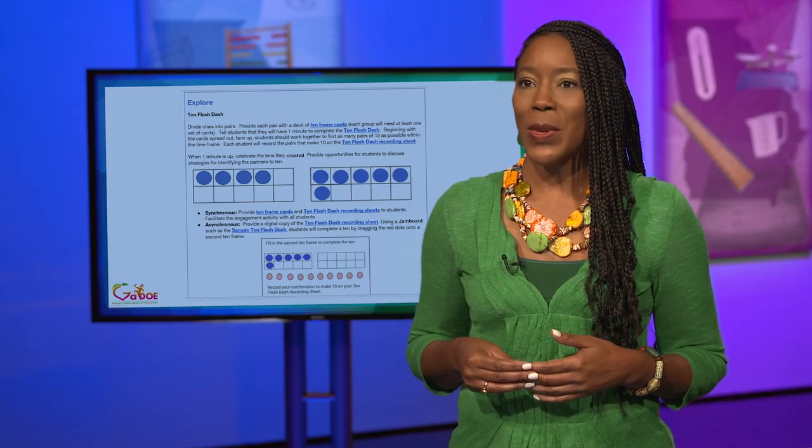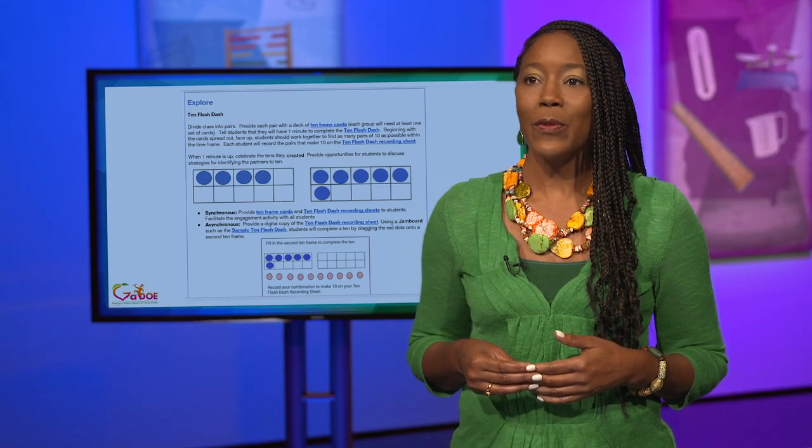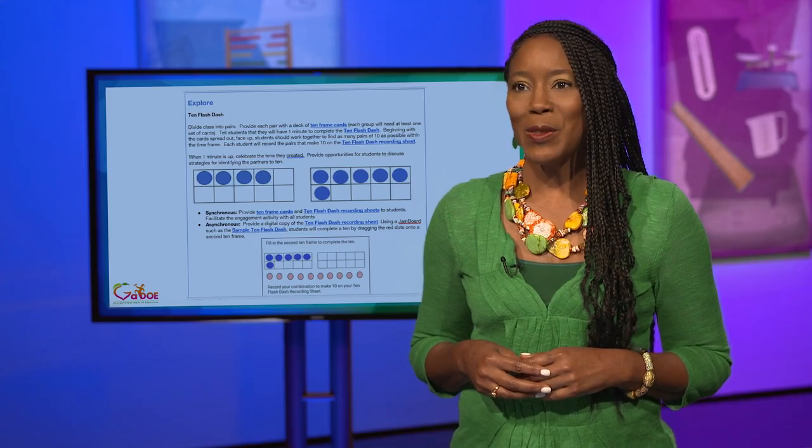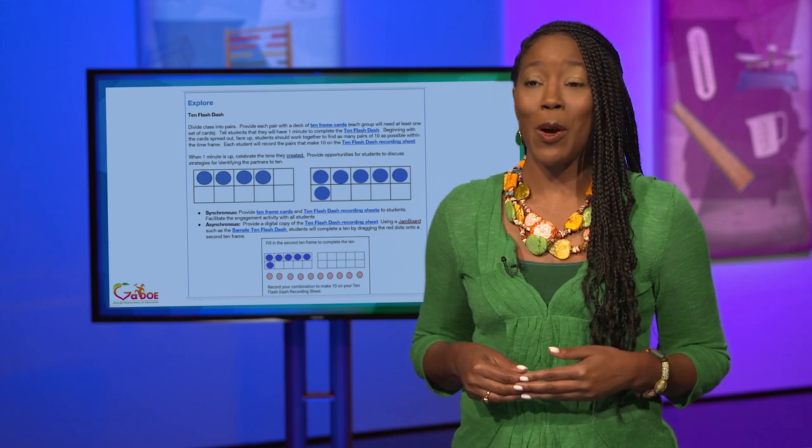This understanding will lay the foundation for building teen numbers and greater numbers as they move through the standards. Students will also be engaged in Math Practice 8: Look for and express regularity in repeated reasoning. Students will use reasoning to find the partners to 10. They will explore the part-whole relationship in building these partners. This reasoning can be used in composing or decomposing all numbers.